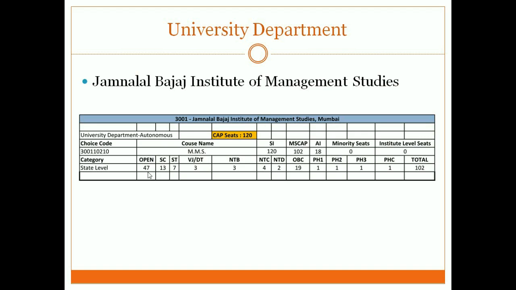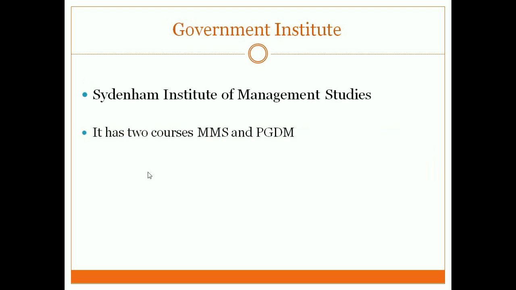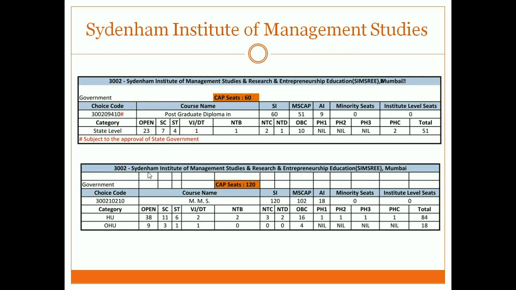Now look at Sydenham College. Sydenham has two courses, one is MMS and one is PGDM, and these two courses are different. In the choice code, the normal choice code is 3002, but if you look at the choice code in the third row, it is different.